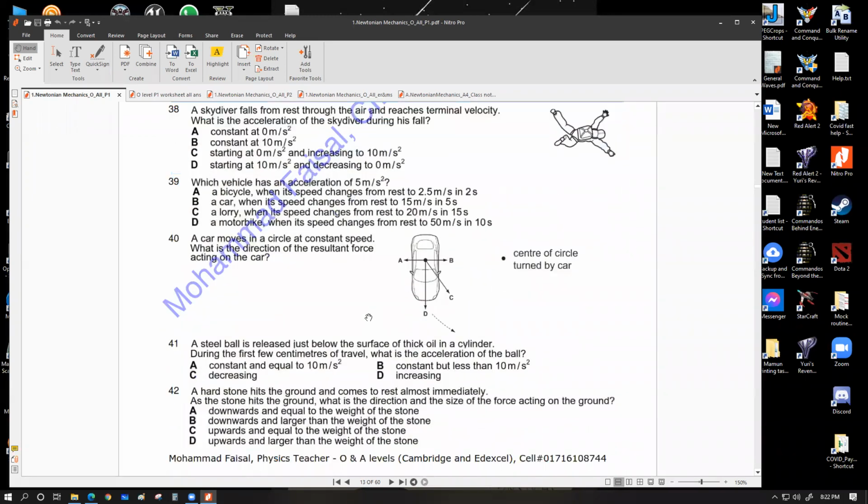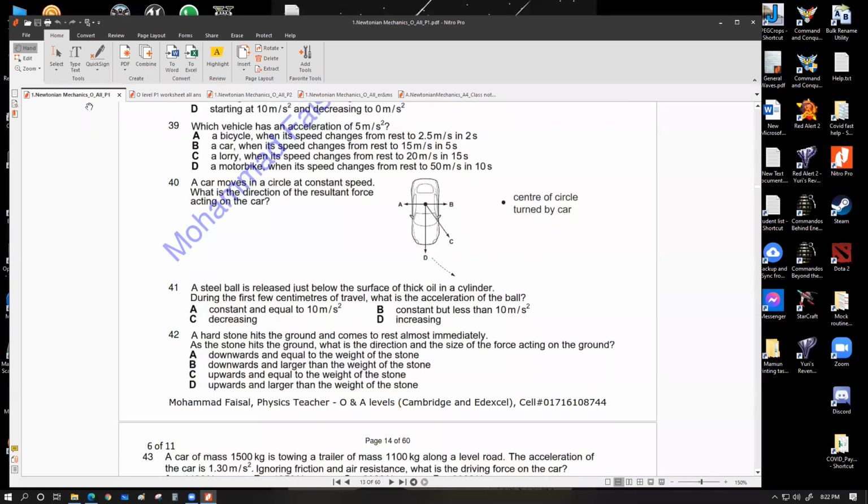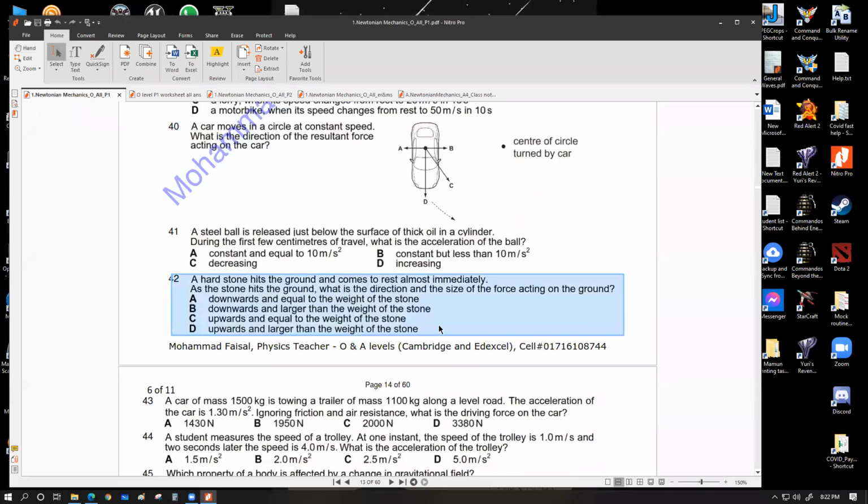42. Acha, 42 is a nice bit of question. I'll help you understand this thing. And I might also pick up the example for lift as well for this question when we are discussing it. This is a nice one. Let's take it to the whiteboard.